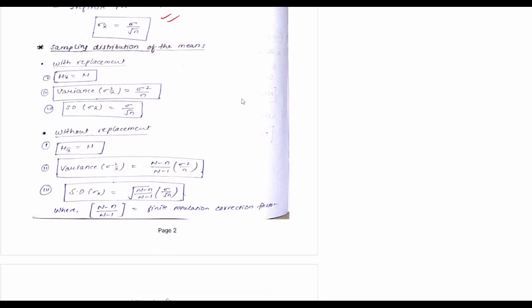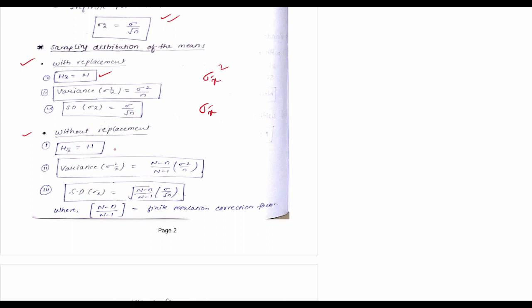Now see sampling distribution of the mean. In this, two cases come: with replacement and without replacement. For with replacement, mu x bar, the mean, equals the same mu only. For variance, the formula is sigma square by n. Notation for variance is sigma x bar square, and standard deviation notation is sigma x bar, with the formula sigma by under root n.